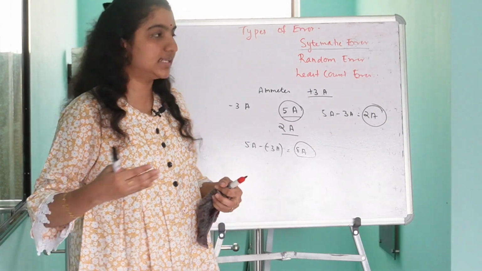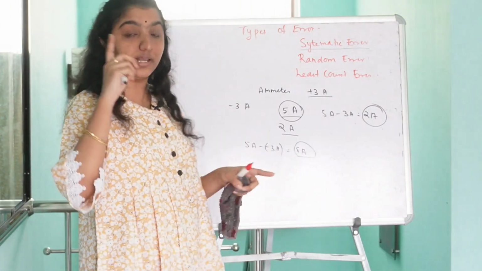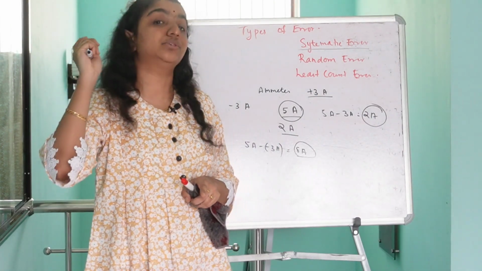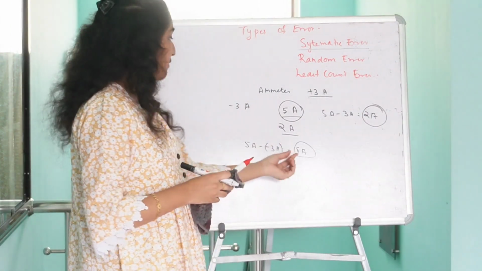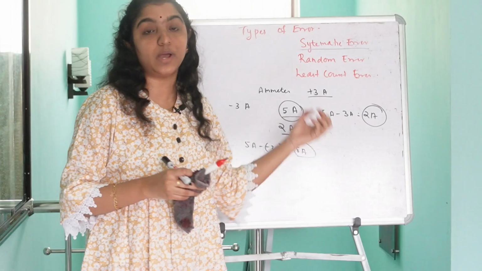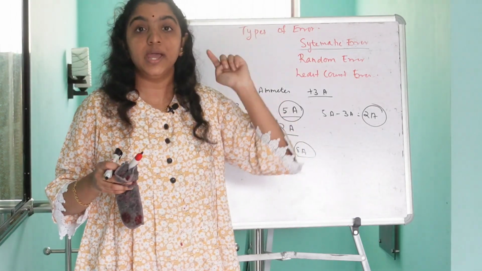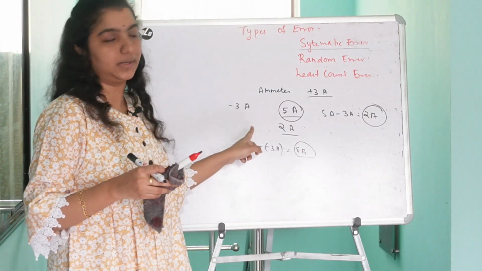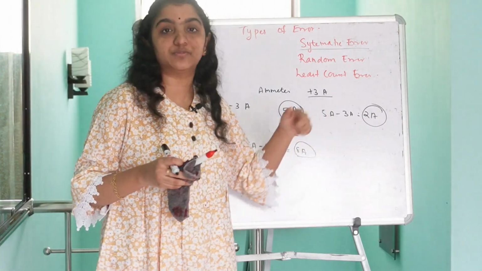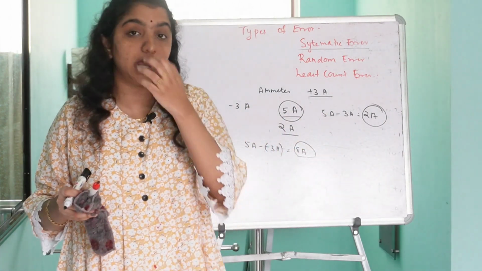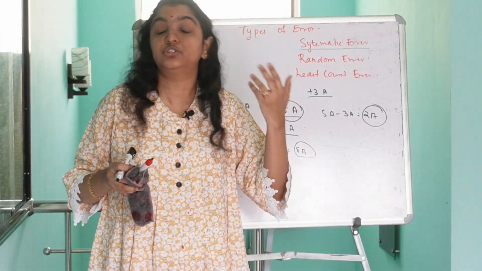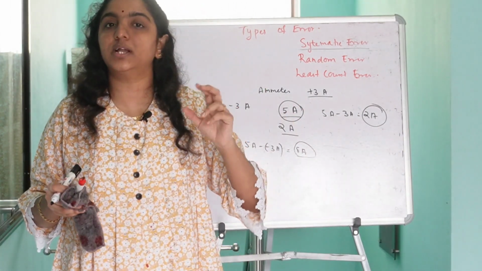Is it clear, guys? If the needle was pointing to 0, we would have got a value of 8 ampere. Here, instead of pointing to 0, it was pointing to minus 3, so we got the value as 5 ampere. So what is the actual current flow measurement?